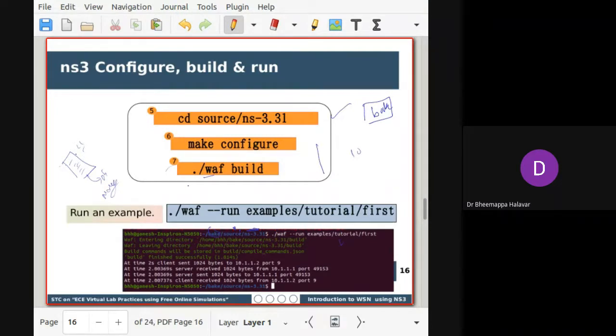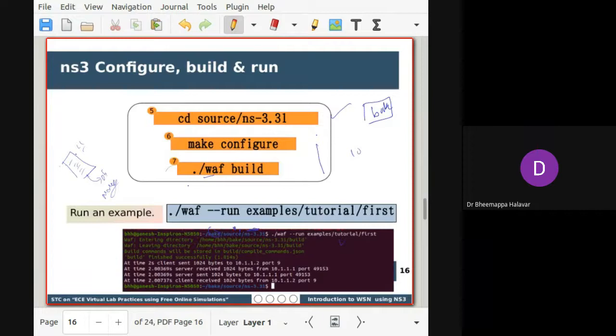So WAF is nothing but another tool. I'm just generating from the source files what I have configured, building an object file which I can use for executing an example. Whenever you make a change, you have to build every time, because we are making changes to the source file. For example, in NS3 there is a network module. Suppose you have deployed some network module or some routing model, then every time you have to build it so that the new object file can be used for execution.